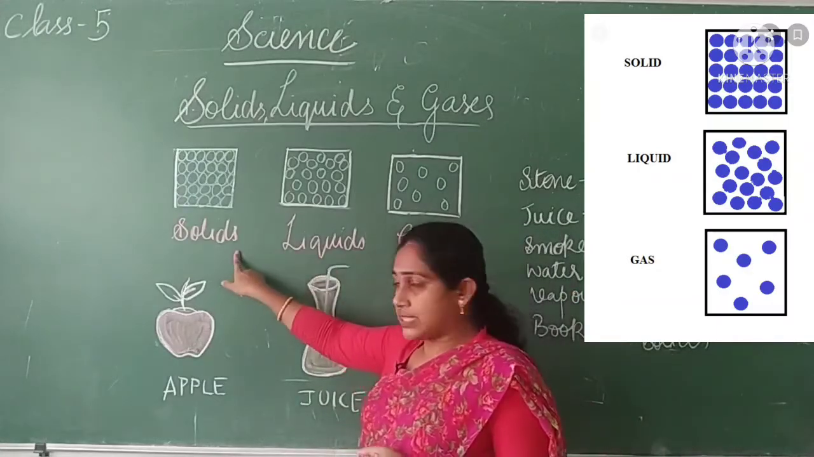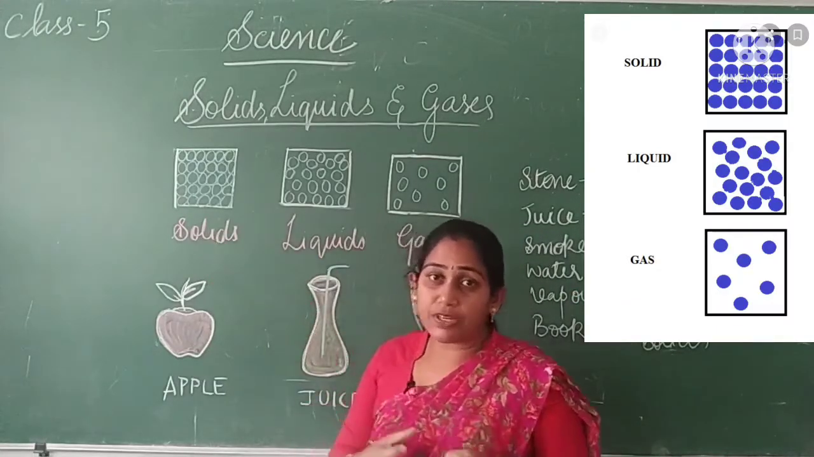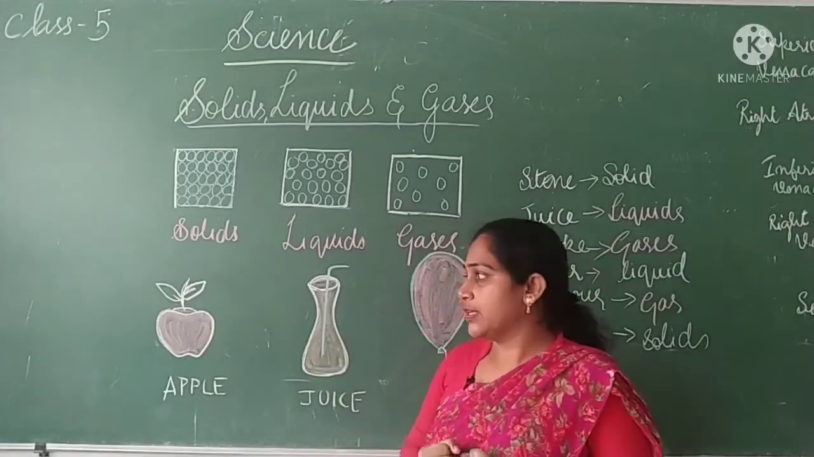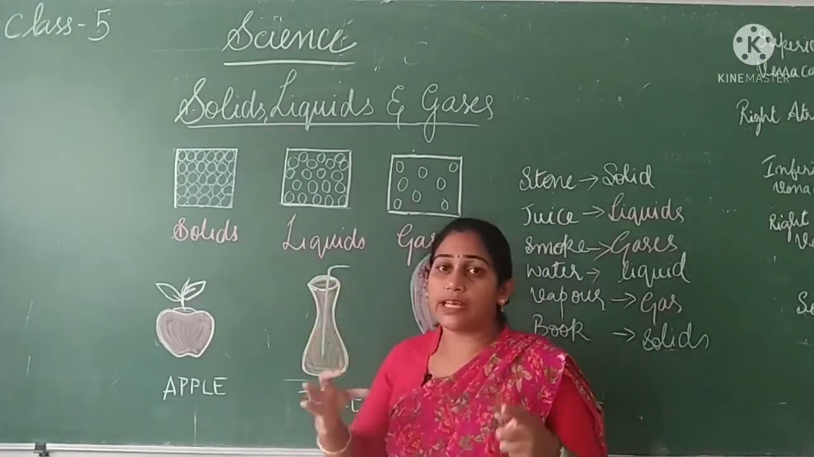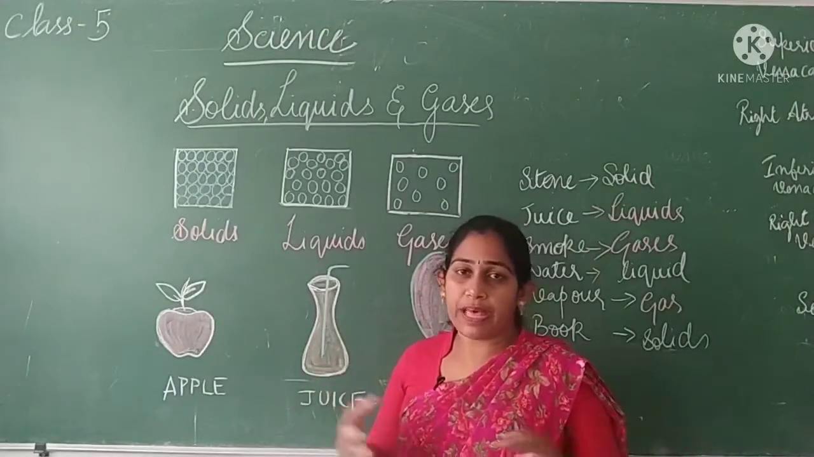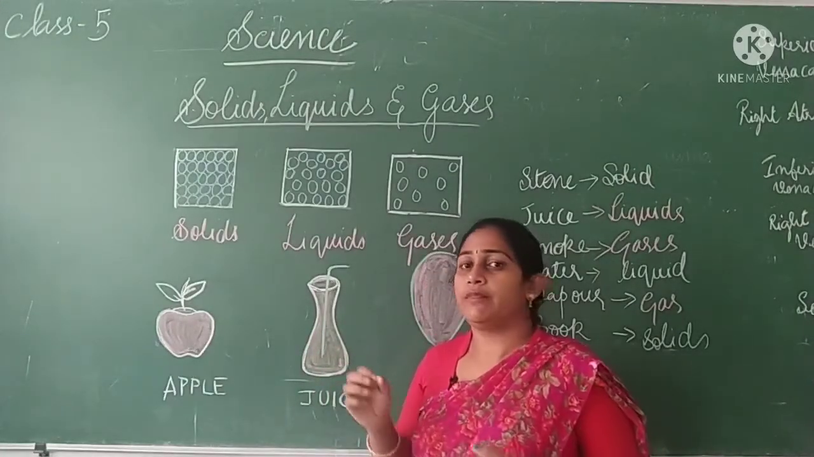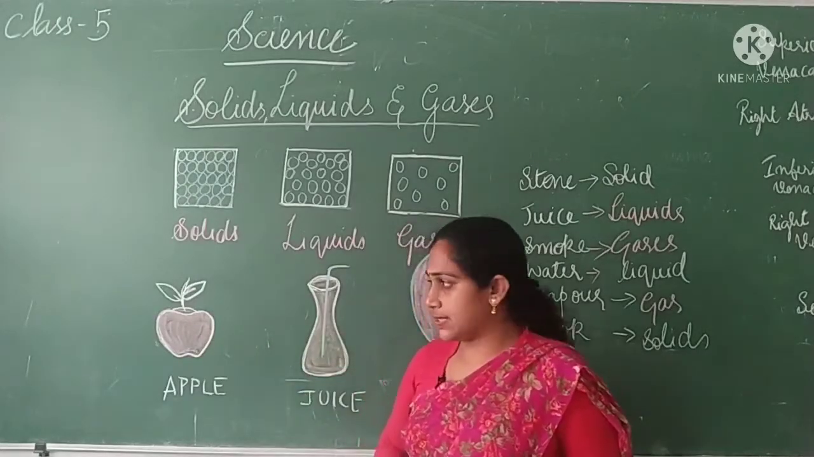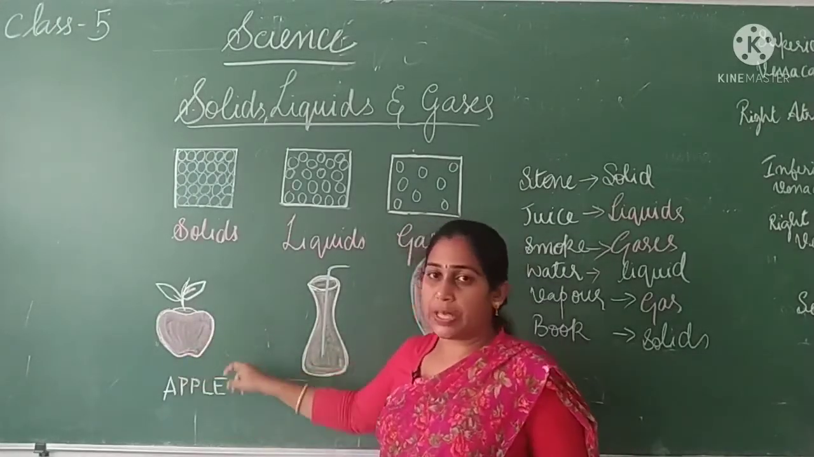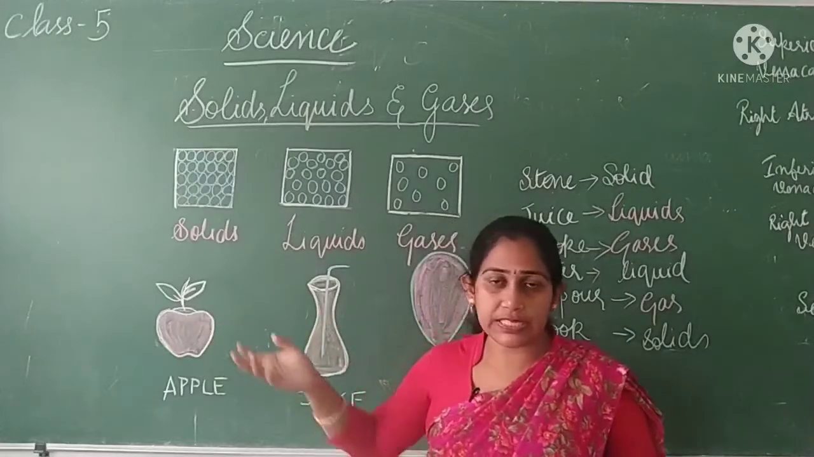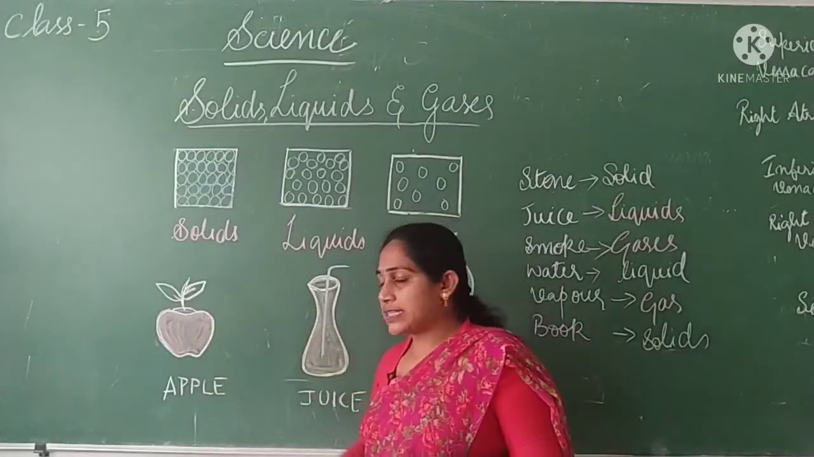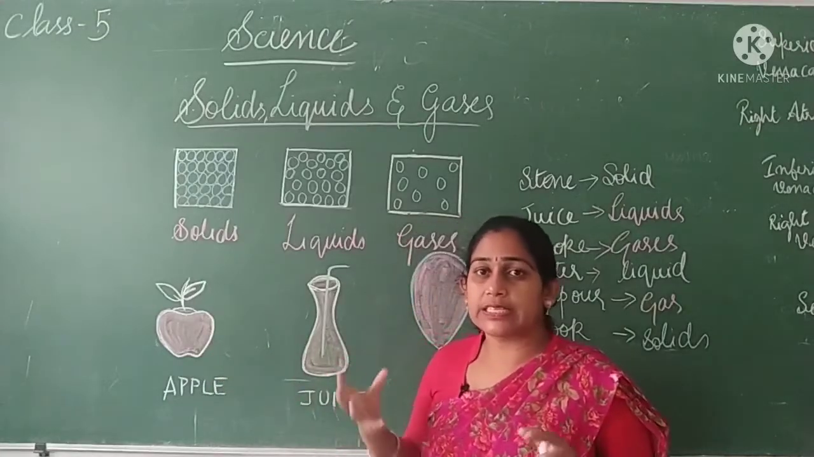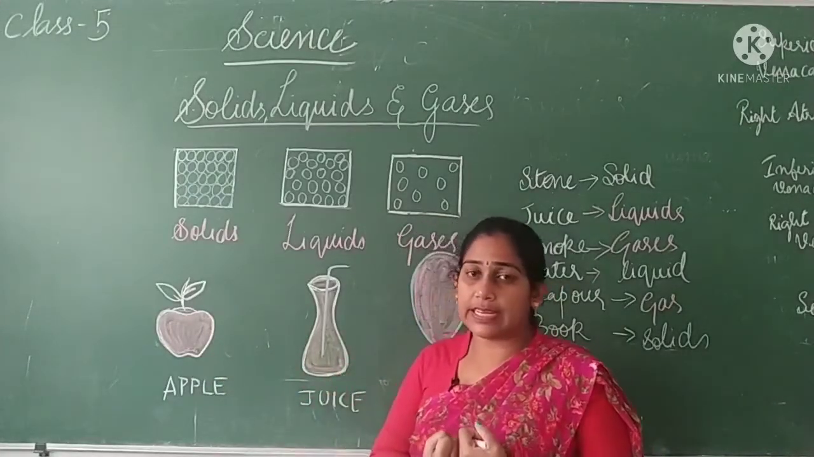Because of this arrangement of particles in solids, that is, they are tightly packed, they have a particular shape. When we pack something very tightly and closely, it will get a particular shape. Apple is an example here. Apple has a shape, right? By looking at the shape, you can say it is an apple. It has a shape because apple is a solid. The particles in the apple are tightly arranged.